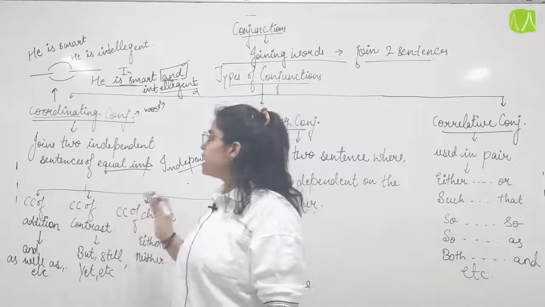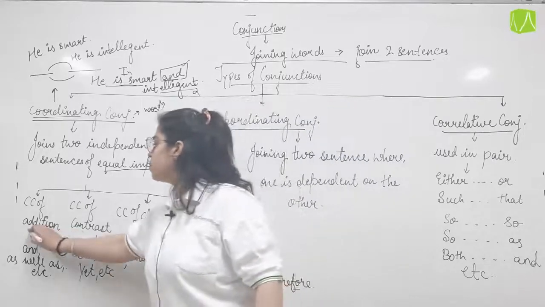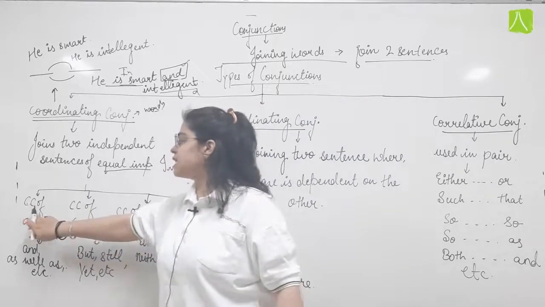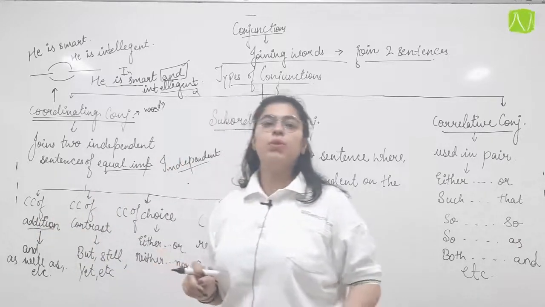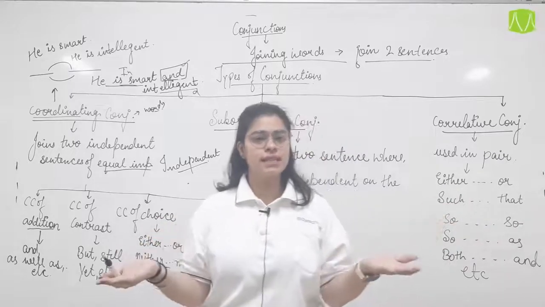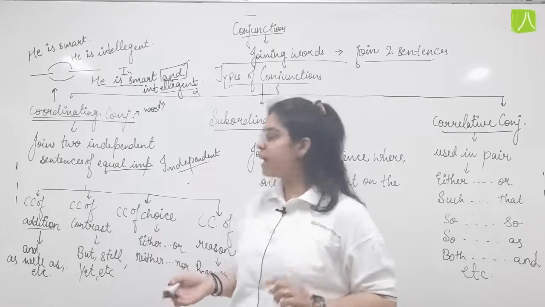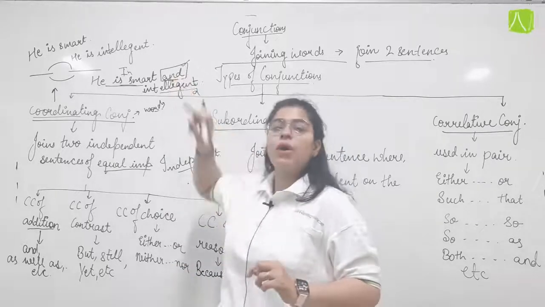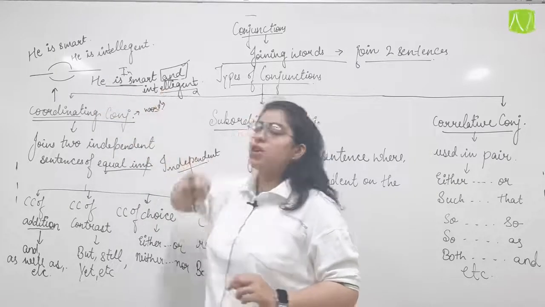Now there are different types of coordinating conjunction. CC stands for coordinating conjunction, of addition. Now what is addition? Addition is joining of two different sentences which have the same or similar objective. Okay, here and was used. Now and denotes that he is both. He is smart also and intelligent also.